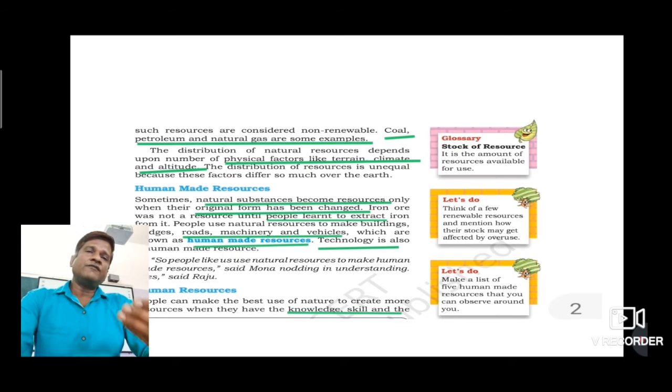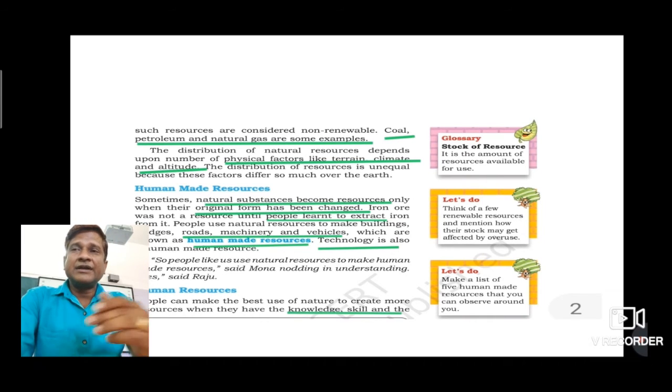Now if we talk about non-renewable, non-renewable are just the opposite of renewable. Non-renewable resources are those which have a limited stock. First thing, limited stock. Once the stocks are exhausted, meaning finished, it may take thousands of years, whereas renewable resources are replenished and renewed quickly.